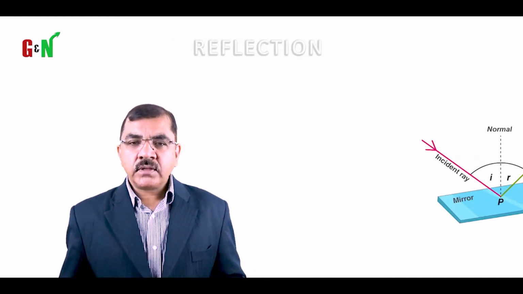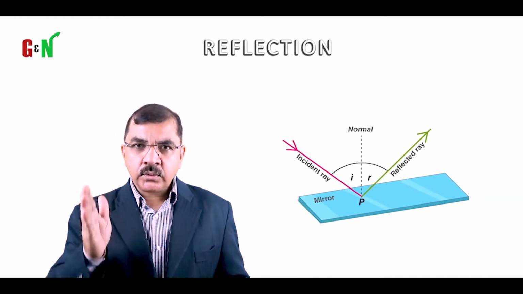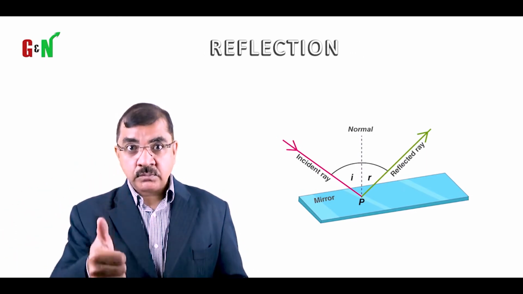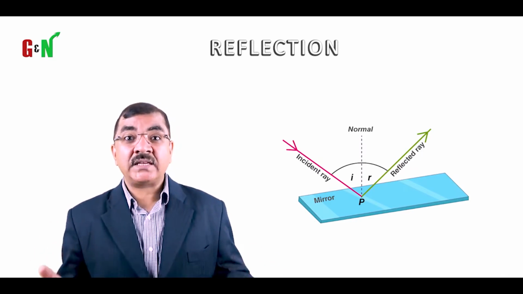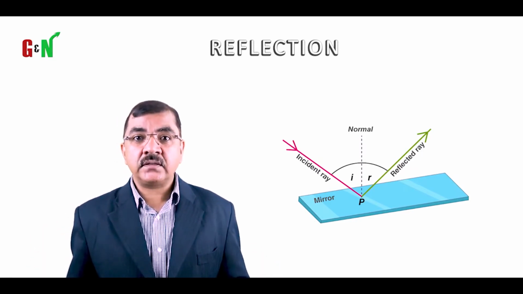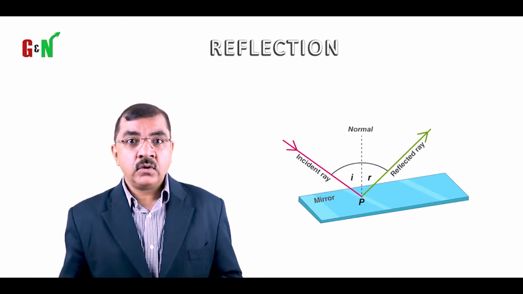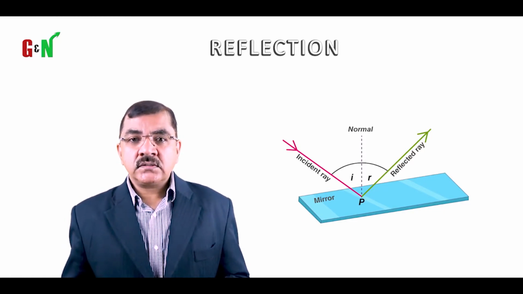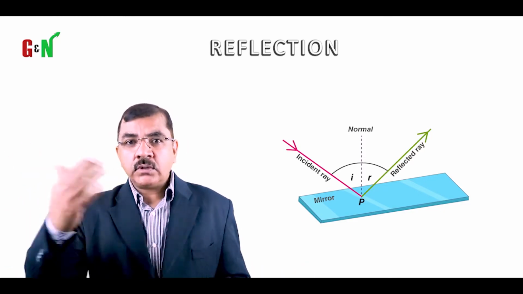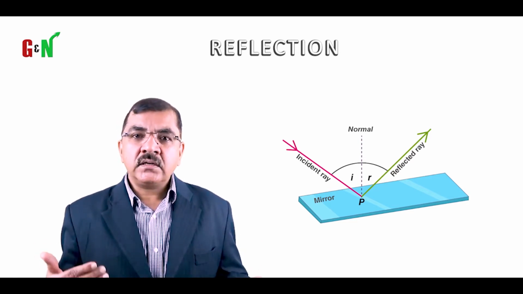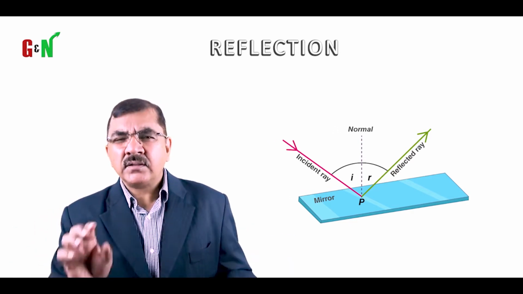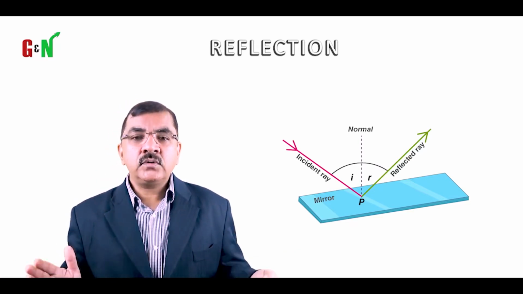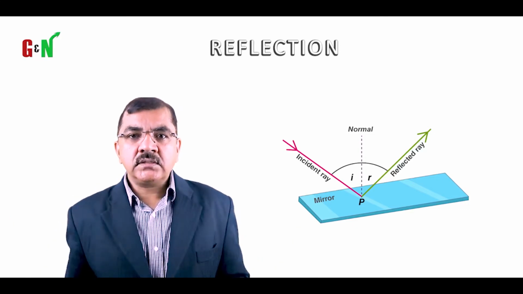So when we talk about reflection, what did I say? That light, when it hits the plane, it bounces off. And it is important that the material has to reflect light. If it doesn't reflect light, then it absorbs the light. So it's an opaque object, of course, but it doesn't reflect light. In most cases, as you see, the walls, the wooden planks, etc., light doesn't get reflected. It does reflect to some amount, not entirely. But in a plain mirror, for example, you will see most of the light gets reflected.